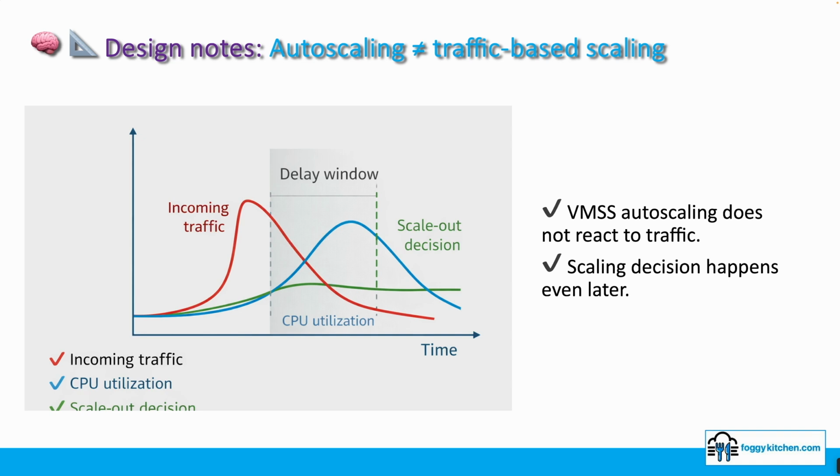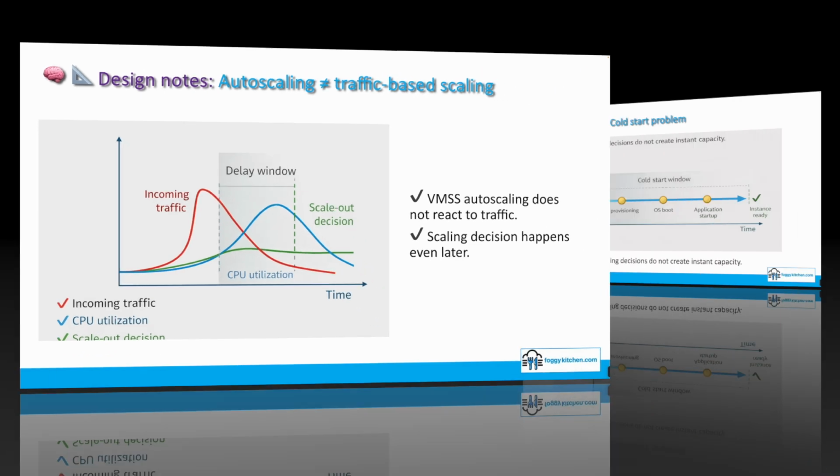VMSS Autoscaling does not react to traffic. It reacts to metrics, most commonly CPU utilization. That means scaling is always reactive, not predictive. Traffic comes first, CPU goes up later, scaling decision happens even later. This delay is the root cause of many autoscaling disappointments.